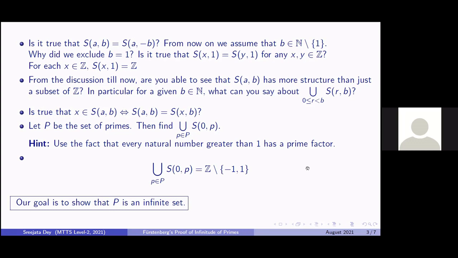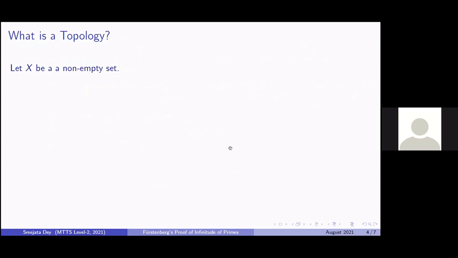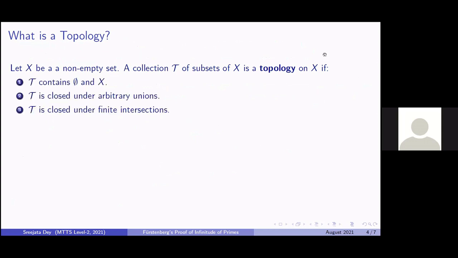And so in the presentation, our top goal is to show that P is an infinite set. Now we have been saying that it's a topological proof. Now what is a topology? Given a non-empty set X, a collection tau of subsets of X is called a topology on X if it follows three conditions. Number one, tau should contain the empty set and the whole space X. Number two, tau is closed under arbitrary unions. And number three, tau is closed under finite intersections. So if these three properties are satisfied, then the ordered pair (X, tau) is called a topological space, and tau is a topology on the non-empty set X. Now we'll define what is an open set.